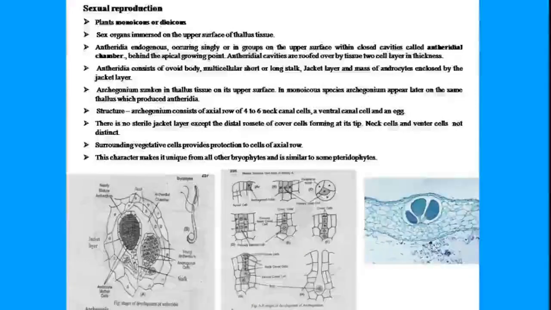Although the neck canal cells as well as ventral canal cells and eggs are definitely present, the outer jacket layer is not present, and is replaced by the cells of the thallus itself. So this is one difference between the archegonium of Anthoceros and the archegonium that we have studied in liverworts or mosses.